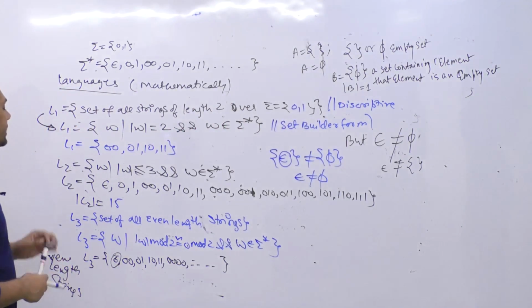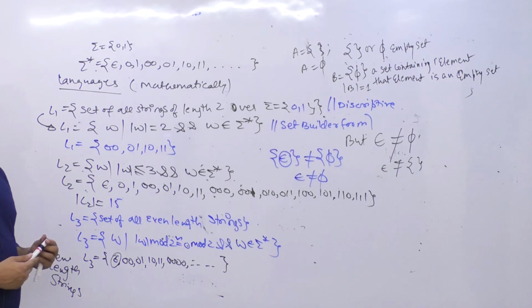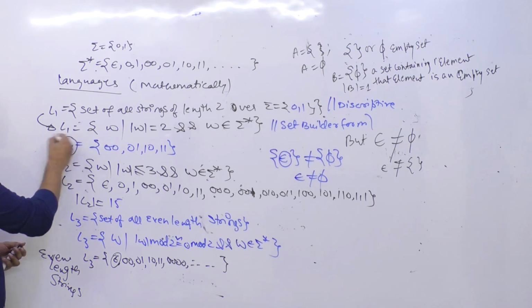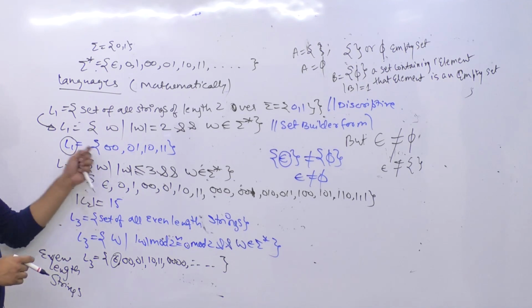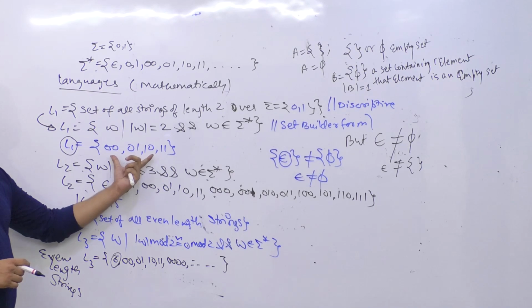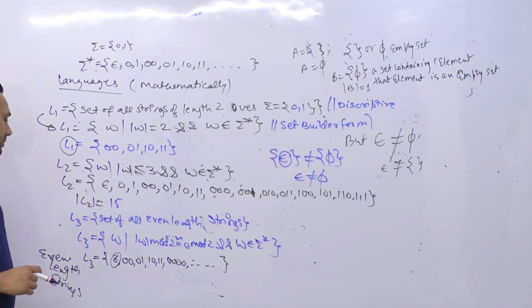Now, just as in the English language we have a finite number of words, in the same way for this language L1 we have a finite number of strings. The number of strings possible here is only 4. Inside this language there are only 4 strings possible.